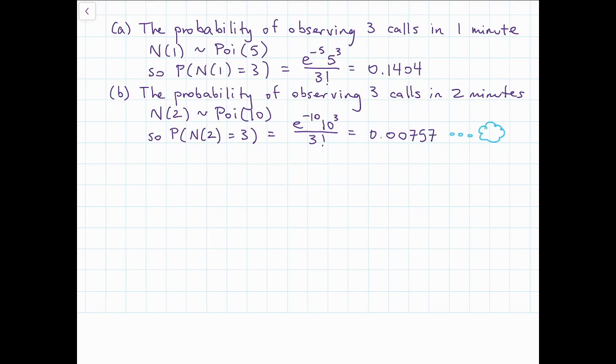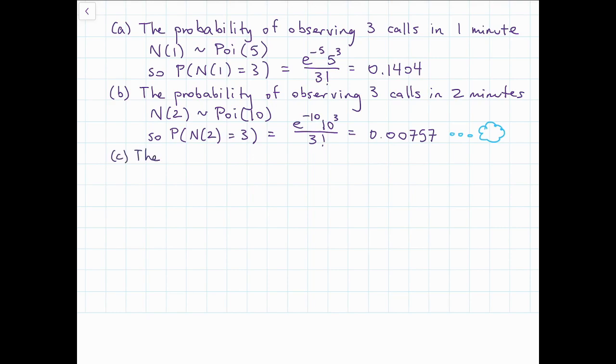Now logically, I want you to think, why is this so much smaller than the value in part A? Well, remember, this process has an average of 5 calls per minute. So it's kind of reasonable to observe only 3 calls in 1 minute, but it would be pretty unusual to only have 3 calls in a 2-minute period. You would expect an average of 10, and 3 is way further outside the normal value that we would expect. So that's why this probability is so much lower.